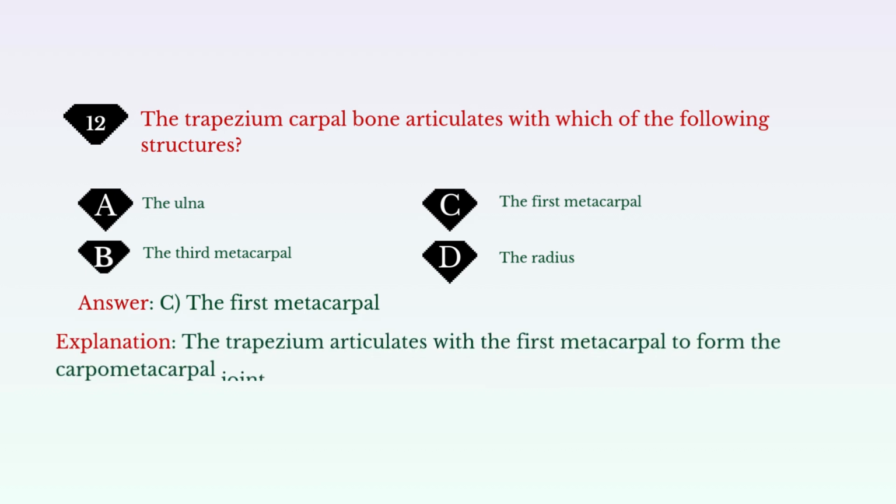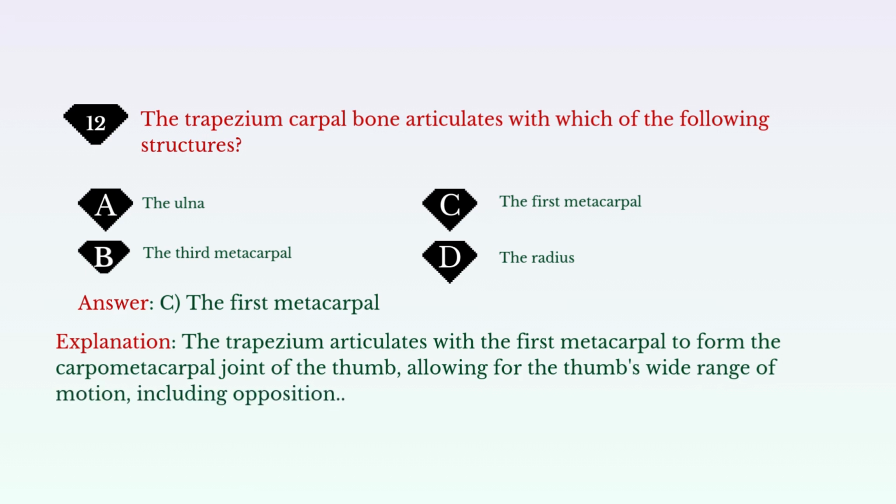Explanation: the trapezium articulates with the first metacarpal to form the carpometacarpal joint of the thumb, allowing for the thumb's wide range of motion, including opposition.